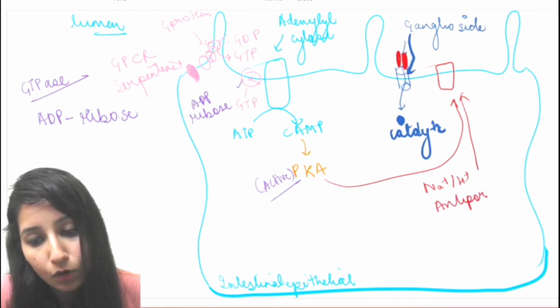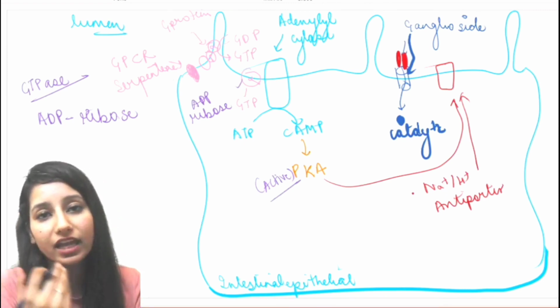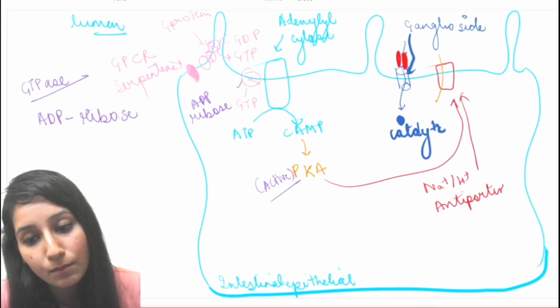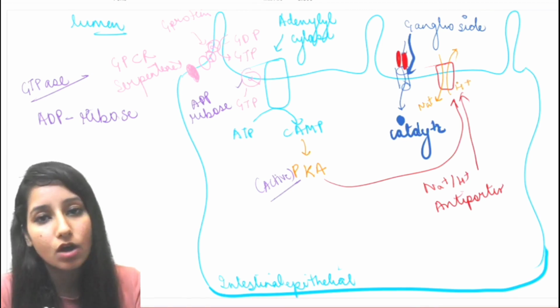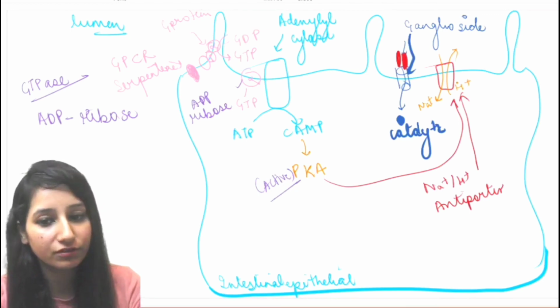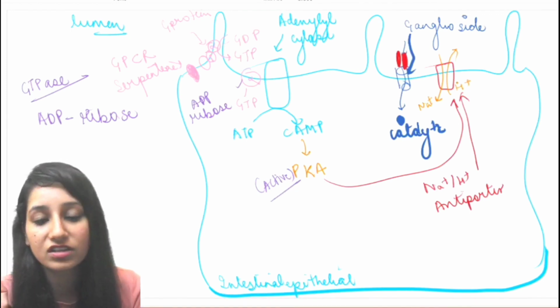What is an antiporter? It is a transmembrane protein that does the exchange of molecules. Through this, Na positive is regularly coming inside and H positive is going outside. This normally occurs: in the cell Na positive is coming and in the lumen H positive is going, as we have to absorb the ions.